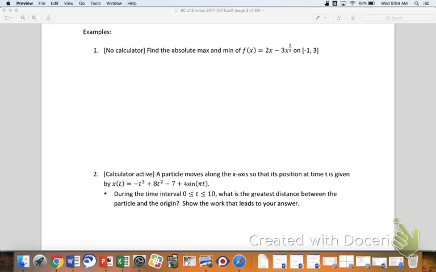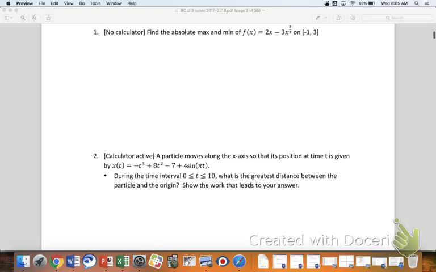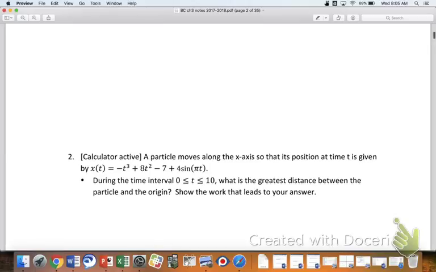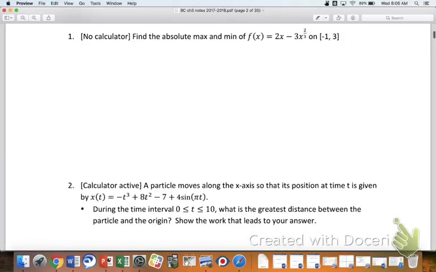That's kind of what we're doing here when we do these absolute extreme questions. We're basically saying, I want to figure out what the highest point is, and I want to figure out what the lowest point is. And once you figure that out, it's really straightforward. You're like, there it is, right? So when we take a look at example number 1, it says, no calculator, find the absolute min and max of f of x. And if we're looking for these absolute extrema, it's always going to give us some kind of a boundary, some kind of a domain with which we need to work. So it tells us on the interval -1 to 3.